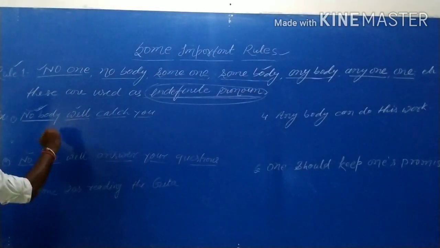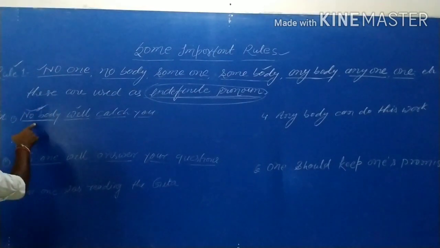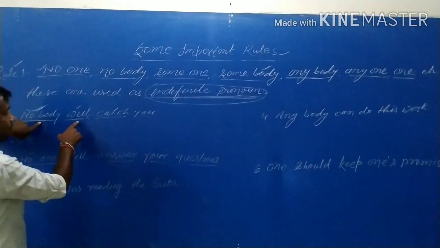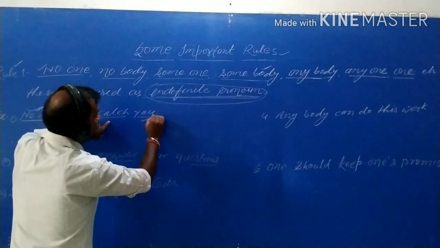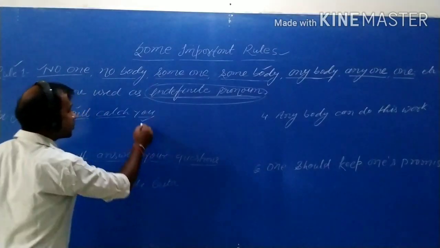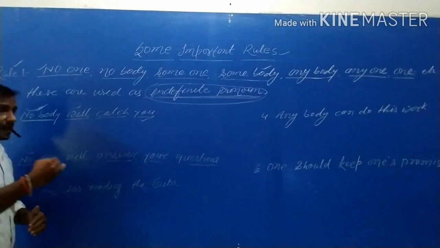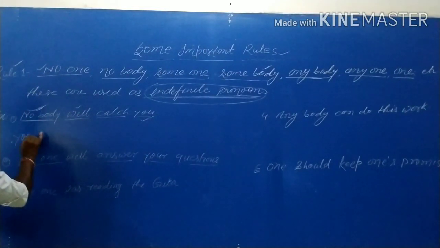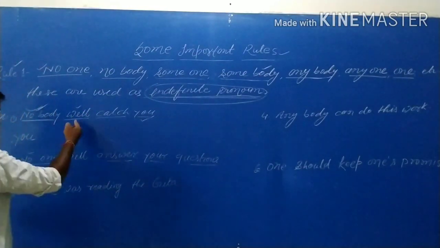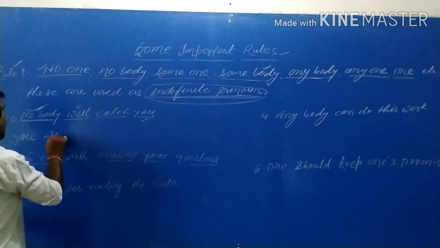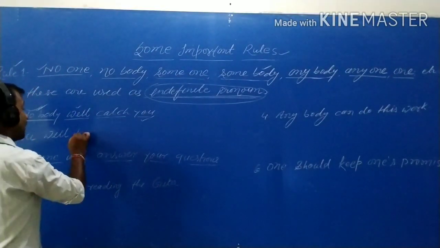Let me transform this. Here, nobody is used as a subject, will as a helping verb, catch as the main verb, and you as an object. So the object will be the subject. This object becomes what? The subject. So you, and now we have to use the helping verb according to this sentence, and this will is given here, so there is no need to think about anything else.